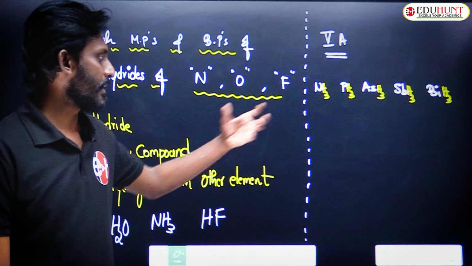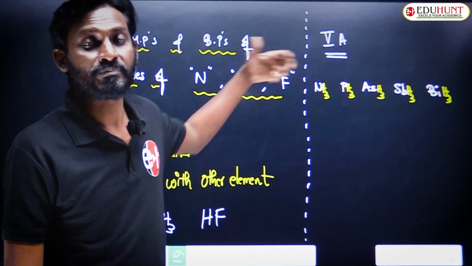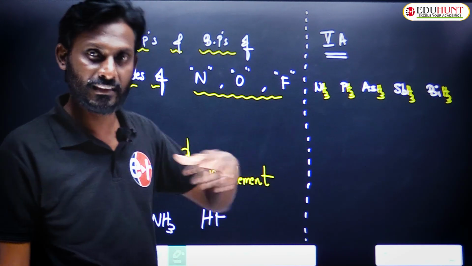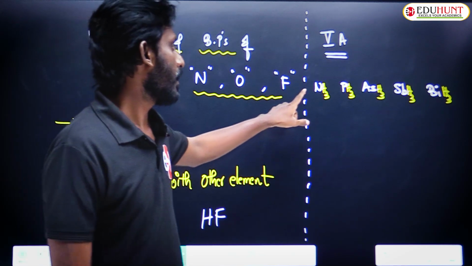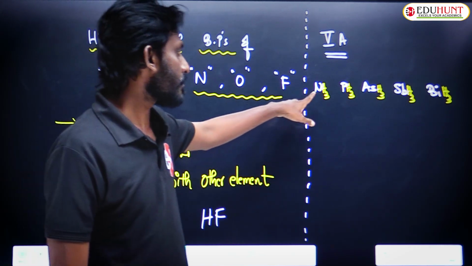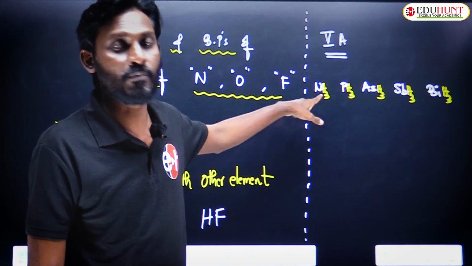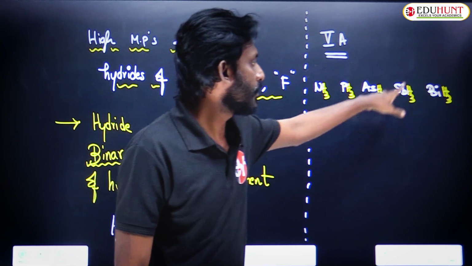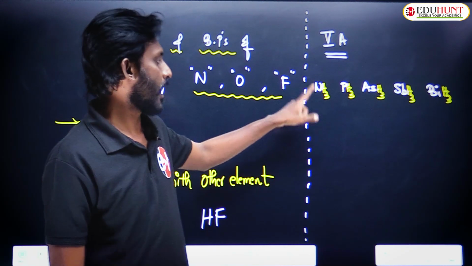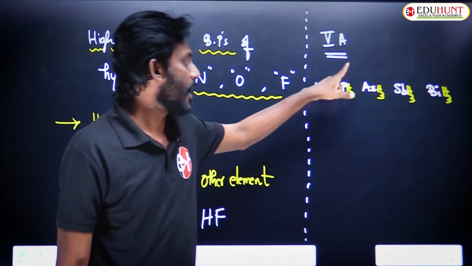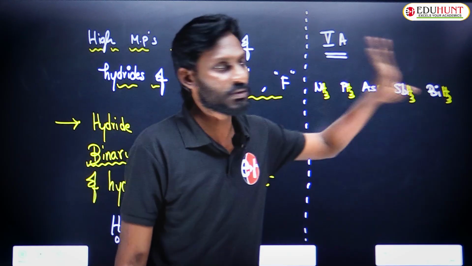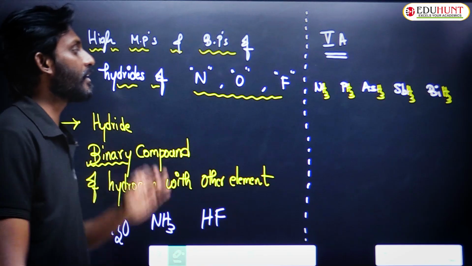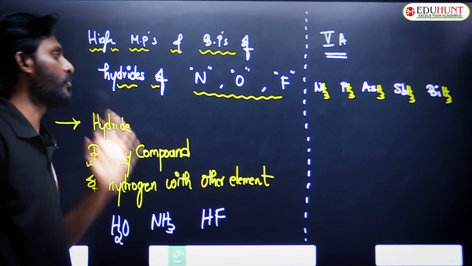Usually you may come across the names of these hydrides in higher studies, but I'll give you the names for now. The name of this compound is ammonia. Next one, phosphine, arsine, stibine, bismuthine. Okay, forget about the names. All these are hydrides of 5A group elements or 15th group elements.